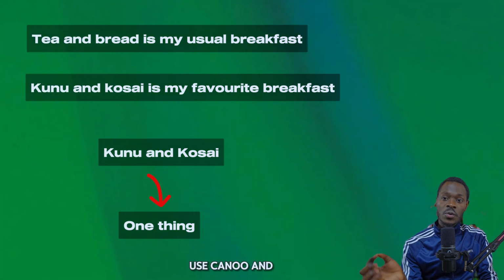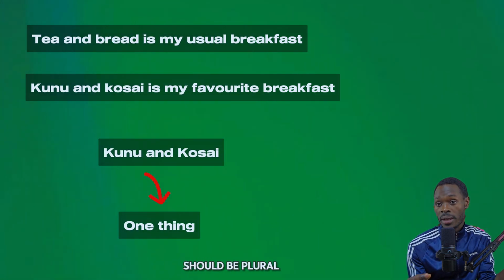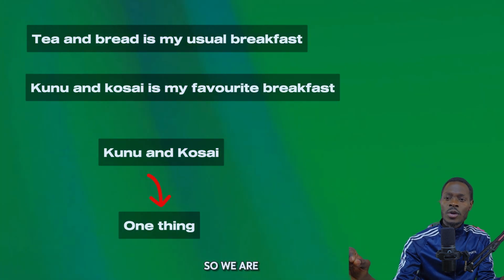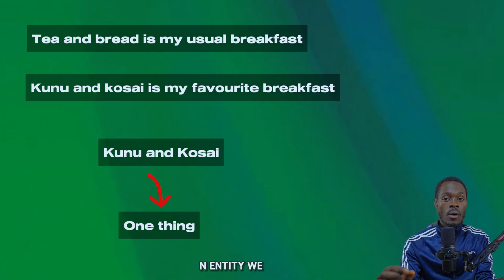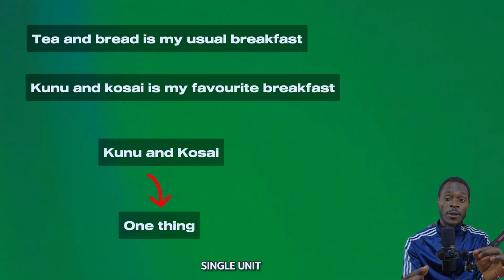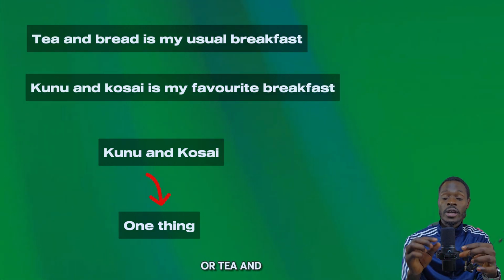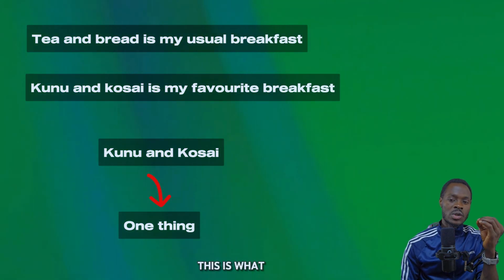So when we use kunu and kosai, you might be expecting to hear that the next verb should be plural, like "kunu and kosai are my favorite." But we are not referring to these two nouns as separate entities. We are referring to these two nouns as what? As a single entity, a single unit. So kunu and kosai is my favorite breakfast, or tea and bread is my usual breakfast. This is what we are talking about.